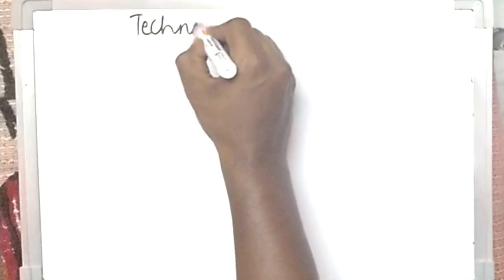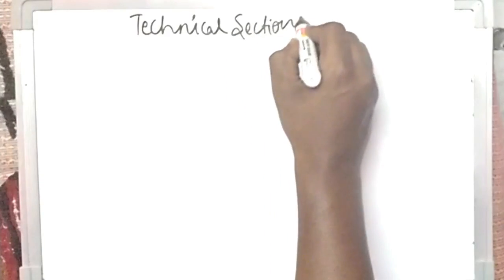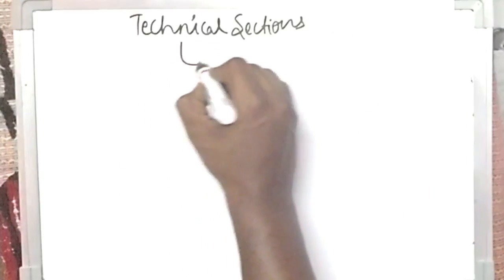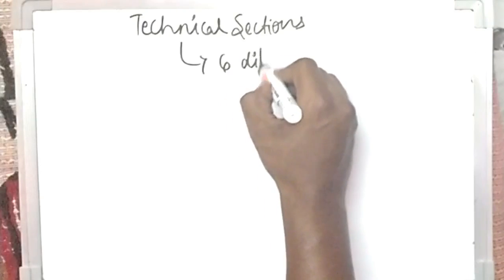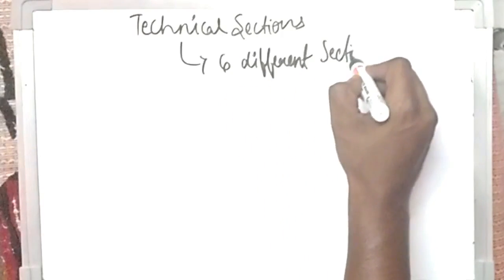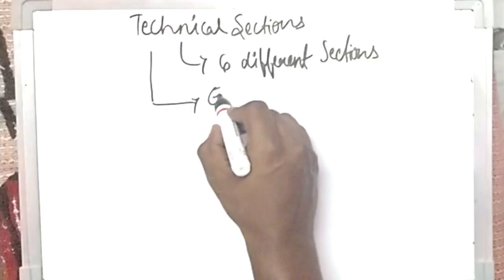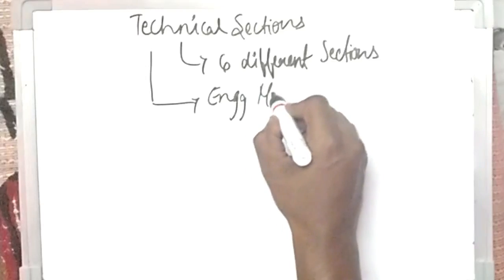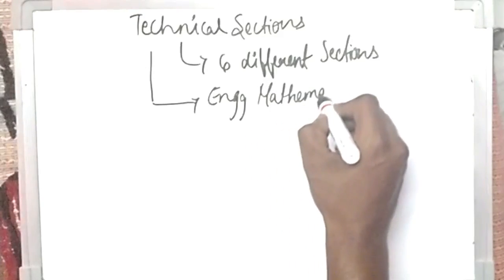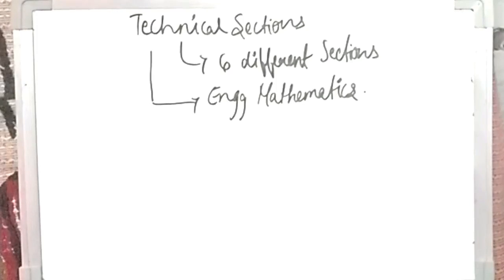Out of which the first important one is engineering mathematics. This is again a common subject for all the GATE papers.